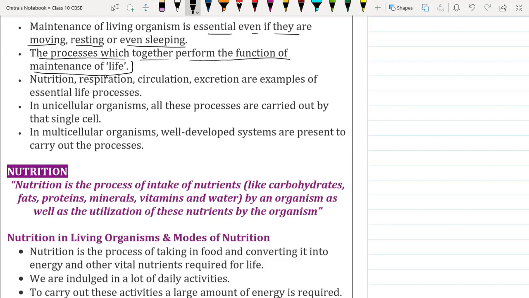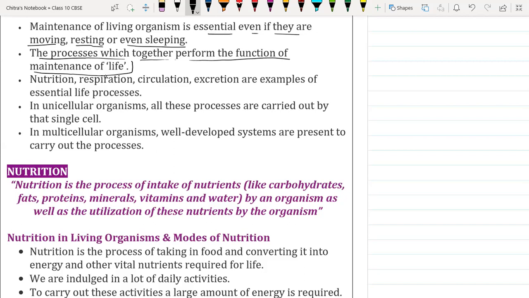That's why, to have a perfect, fit life, there must be perfect coordination during the functioning of different organs of the body, because most of the organs are interdependent on each other.